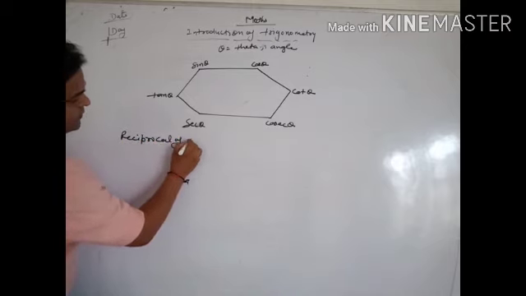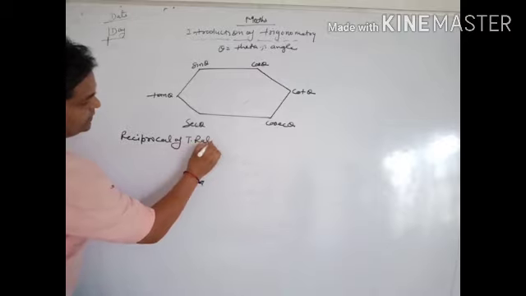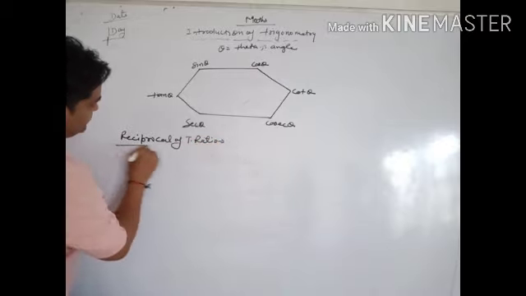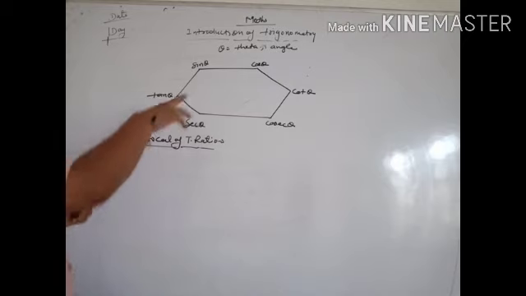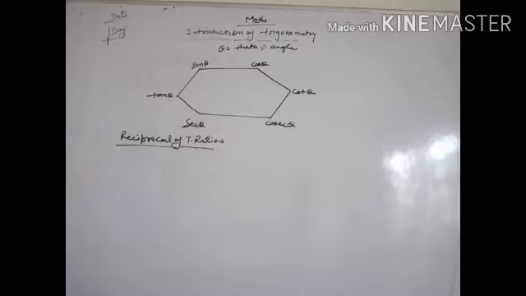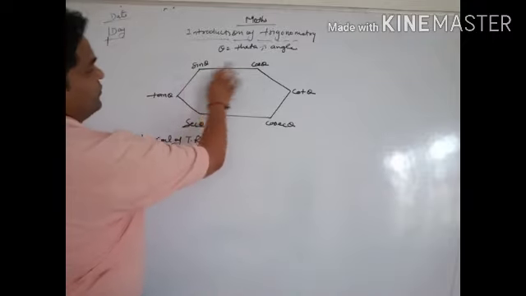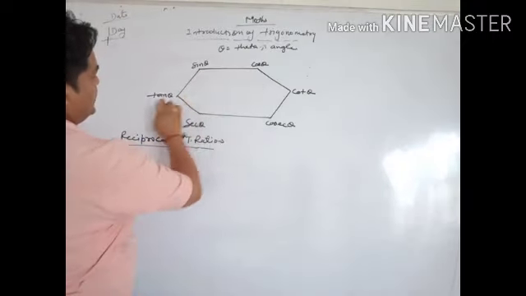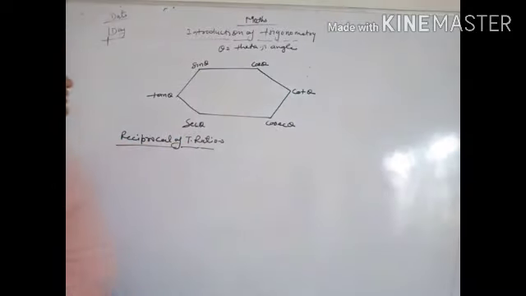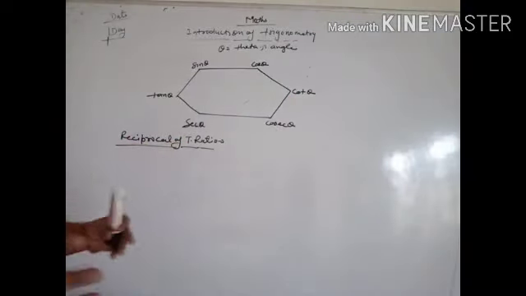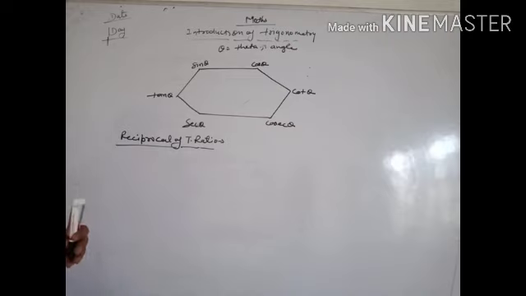of T ratios. I have drawn a hexagon, and right here at the top are sin theta, cos theta, tan theta, cot theta, sec theta and cosec theta. Firstly we will look at the relation about the reciprocal.